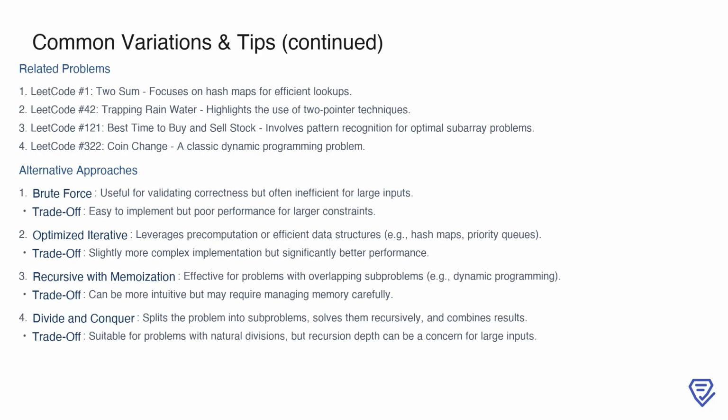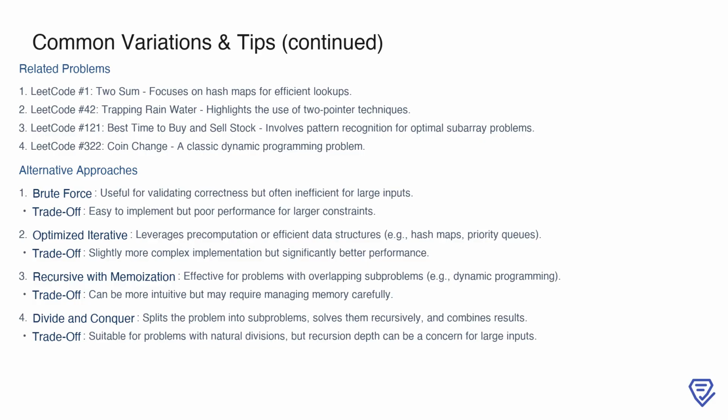To strengthen your understanding, it's helpful to explore related problems. For instance, LeetCode number 1, Two Sum, focuses on hash maps for efficient lookups. LeetCode number 42, Trapping Rain Water, highlights the two-pointer technique. LeetCode number 121, Best Time to Buy and Sell Stock, emphasizes pattern recognition for optimal subarray problems. Finally, LeetCode number 322, Coin Change, is a classic example of a dynamic programming challenge.